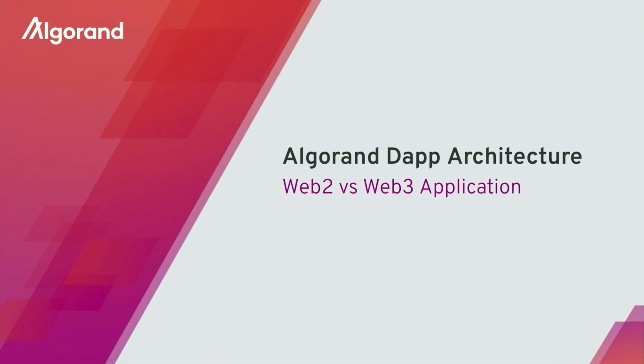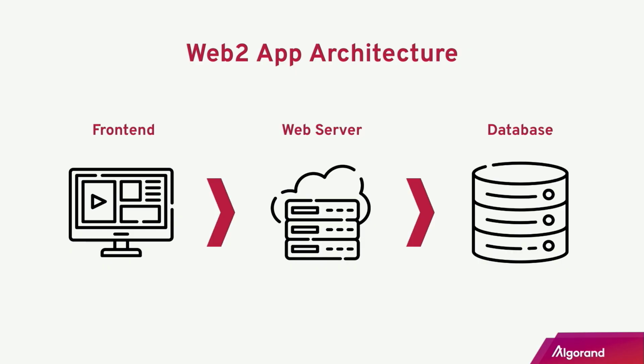All right, now let's talk about what an Algorand dApp architecture looks like. This is to give you a high-level overview of what the architecture looks like for a dApp. So this is a simple Web2 app architecture. This is something we're all familiar with. We have a front end where the users interact with your application. Then we have the web server in the middle that handles all the API calls from the front end to the back end. And then we have the database that stores all the relevant data that your application needs.